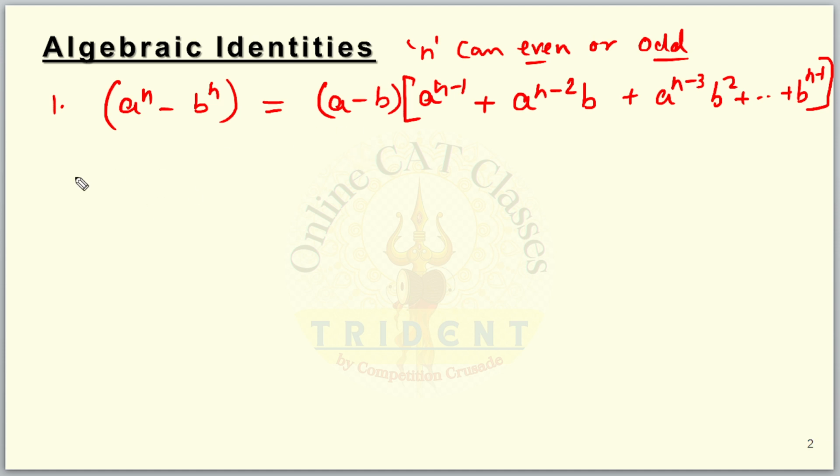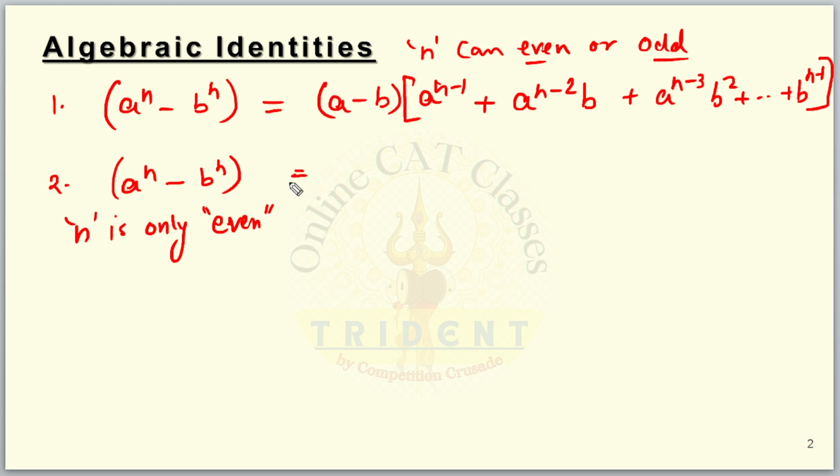The second thing is the same a raised to the power n minus b raised to the power n, but this time n is only, please pay attention, only even. In this case, a raised to the power n minus b raised to the power n will be divisible by a plus b also.